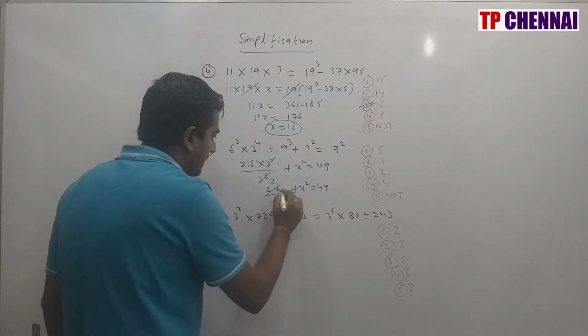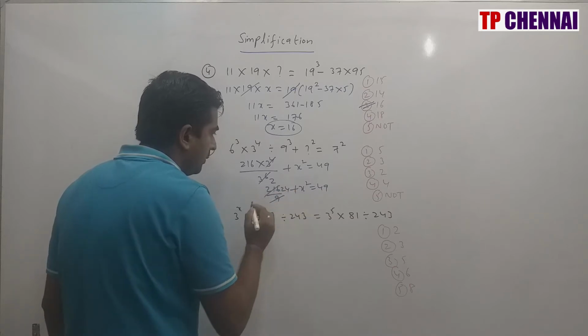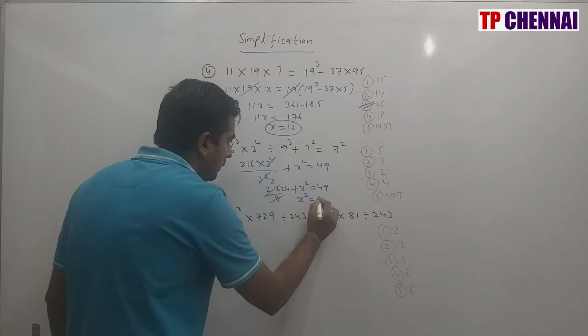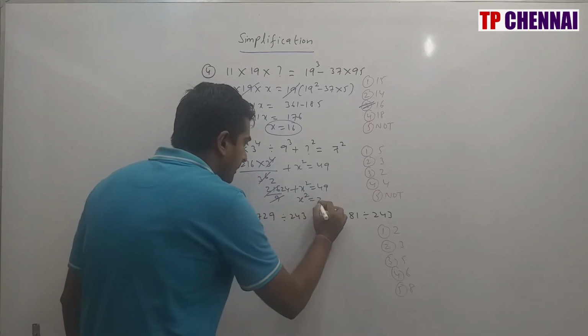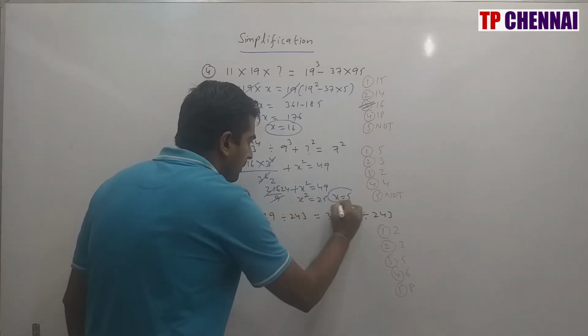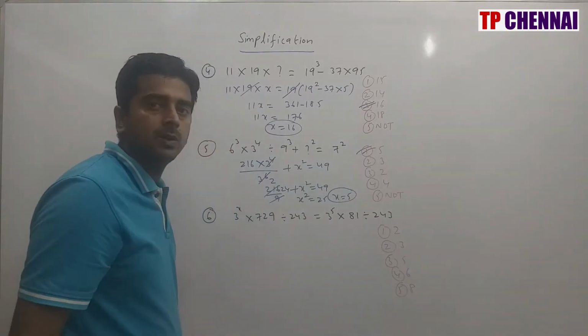This is nothing but how many times? 9 2s are 18, 9 4s are 36. So 24. So x square is equal to 49 minus 24 is 25. So x is equal to 5. So my answer is nothing but the first option.